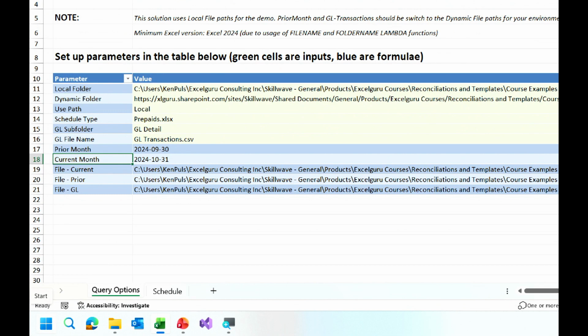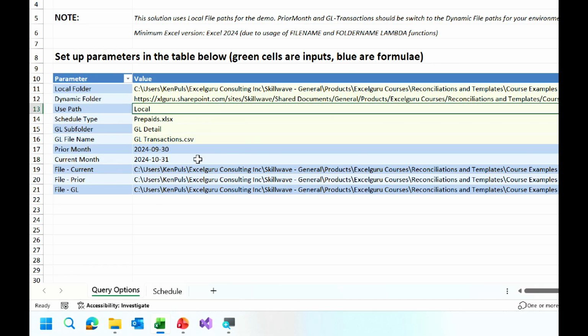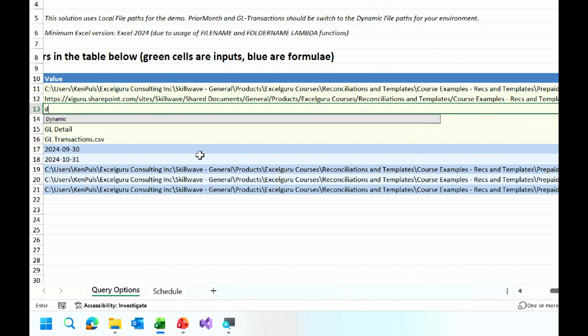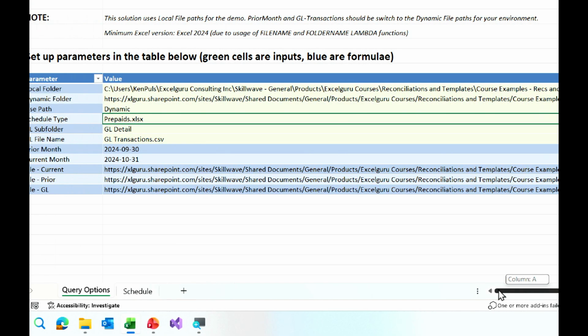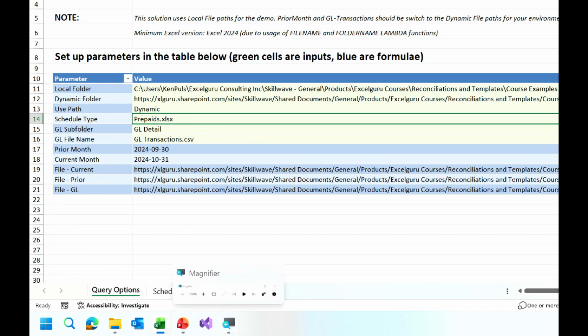In my table here, my file paths are actually generated, and you can see they're all on my C drive. What I'm going to do is change this one here to be dynamic. And dynamic uses the Excel cell function to go and actually pick up what these file paths are, and now all the file paths are in SharePoint. If I go and hit refresh right now, is this going to work?